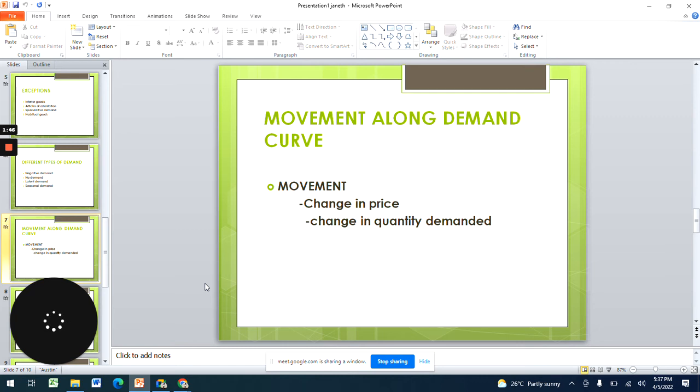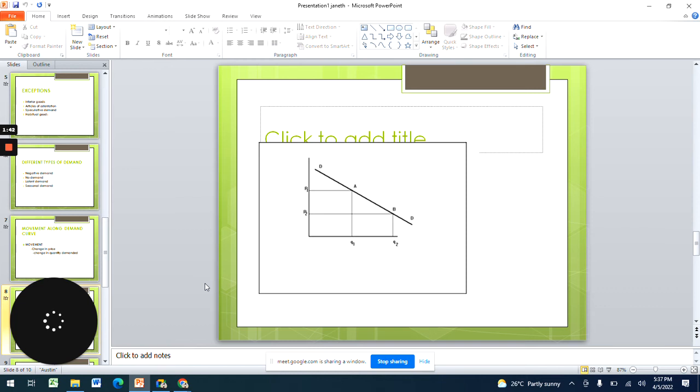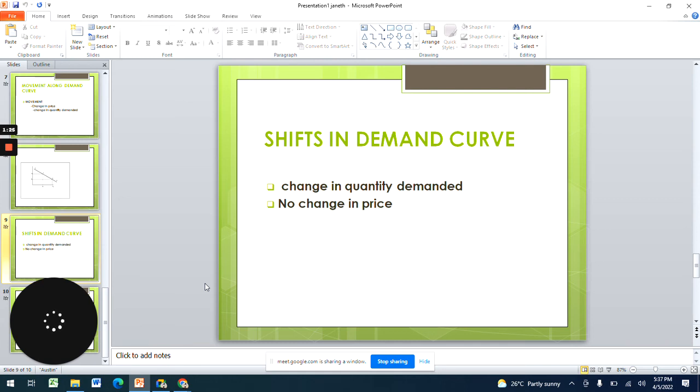Movement along the demand curve we have shown in the graph below. So we are talking of movement. How is the movement from point D to A, from point A to B? How is it affecting the quantity and the price at that particular point? So that is the movement along the demand curve.